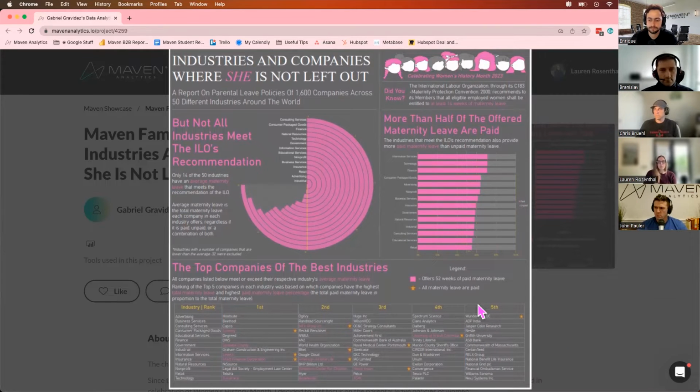There's a couple other things too. I love the simplistic, minimalistic color design, but I do think that pink, especially when it gets to be pretty small text, can be challenging to read. So thinking about maybe a darker background or a lighter text color would have made this a little bit more accessible. But overall, I really feel like this entry was really nicely organized.